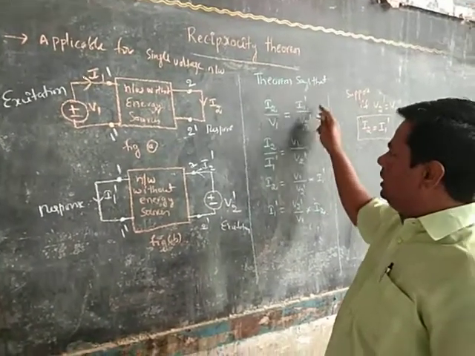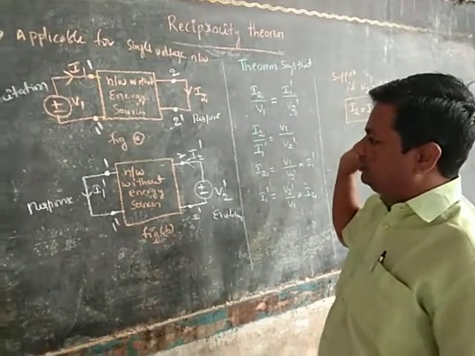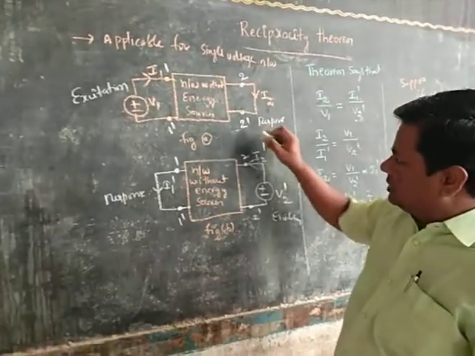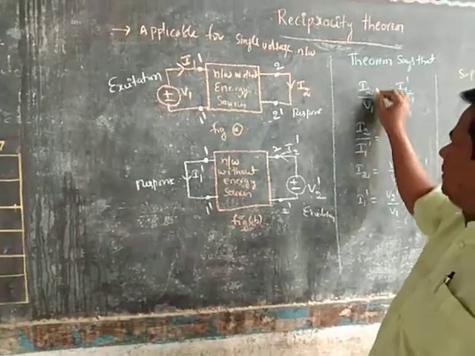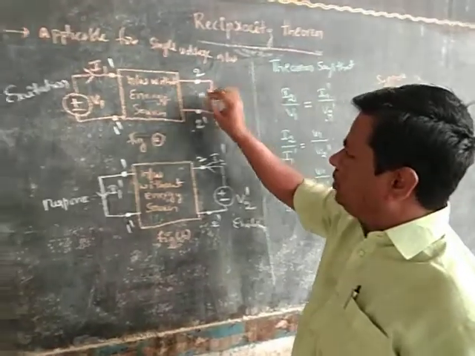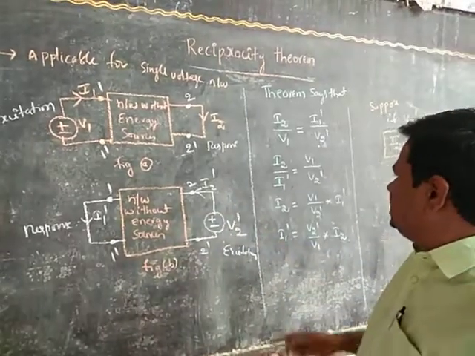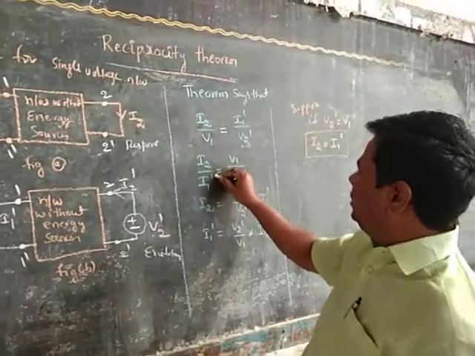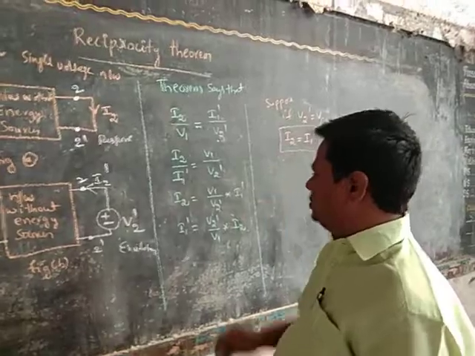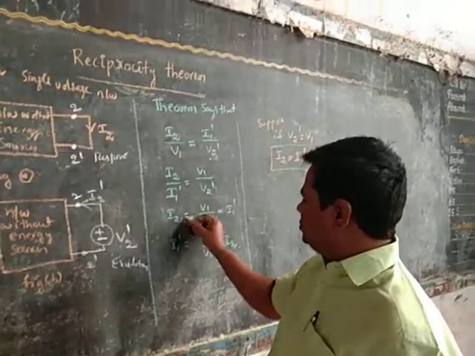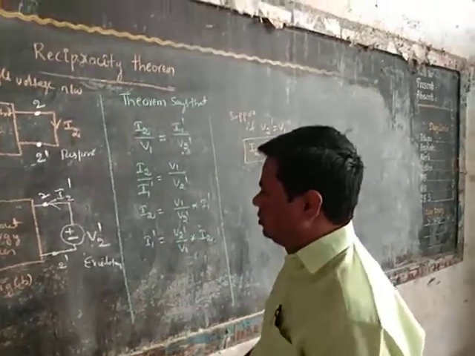This ratio should be the same, that is, constant, whatever the voltages may be. I2 by V1 is equal to I1 dash by V2 dash. From that, I2 by I1 dash is equal to V1 by V2 dash.